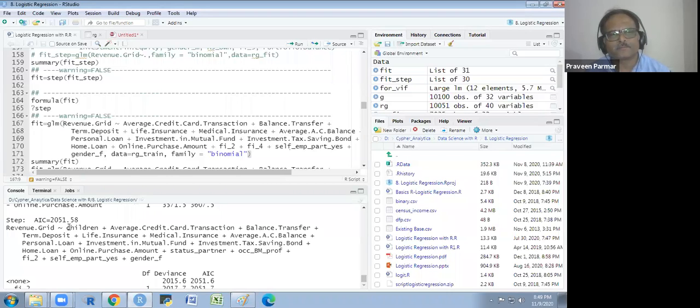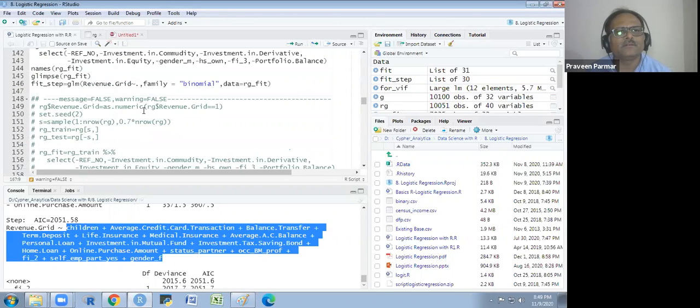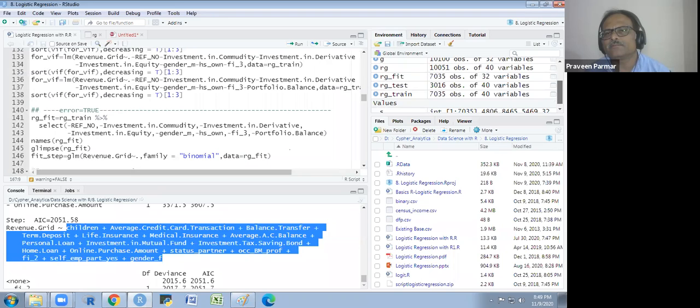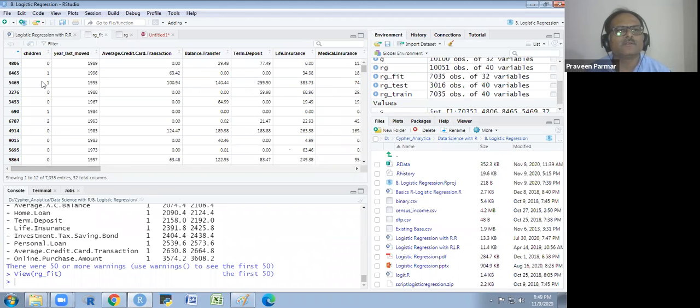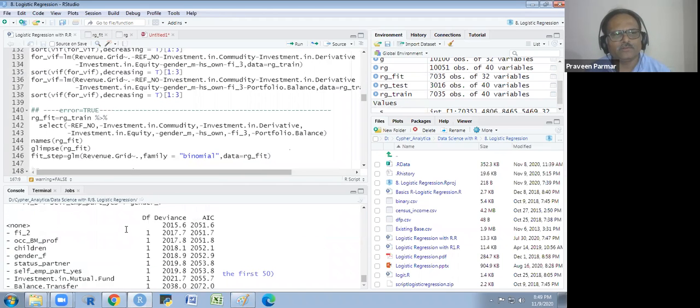Children. And the gender F. Children is there. I think that children, we have that column. FG step, just give me a minute. See it. RG fit we have taken. Okay, children is there. Children is there. Correct. So children is here.